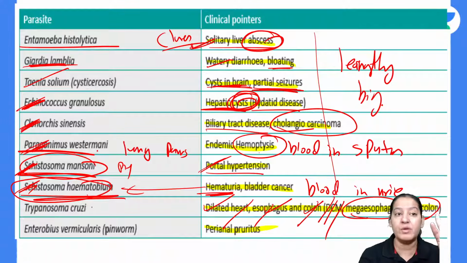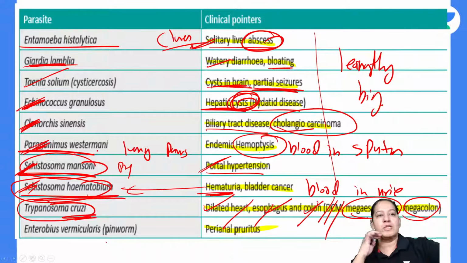It is a PYQ. It was already asked in NEET PG a few years back. The answer is Trypanosoma cruzi. It is not brucei, it is cruzi. Trypanosoma also has two, cruzi and brucei. So the answer here is cruzi. Give me a thumbs up.